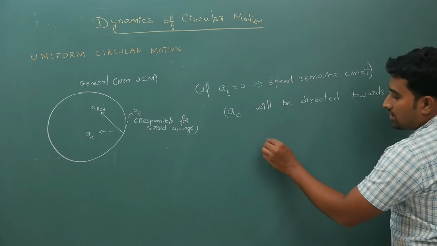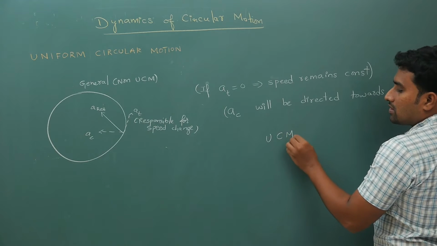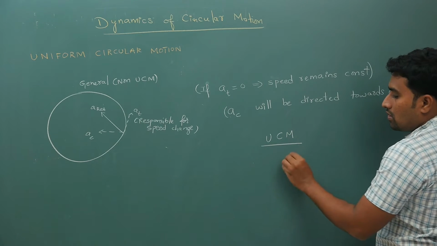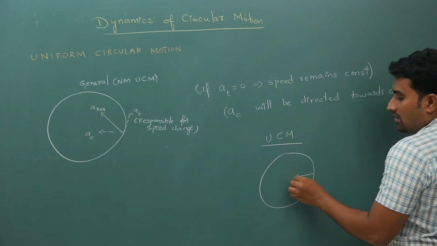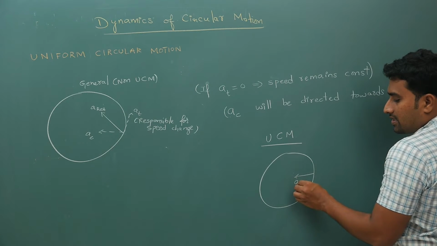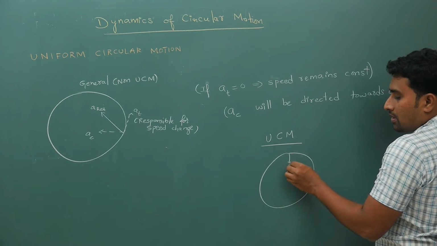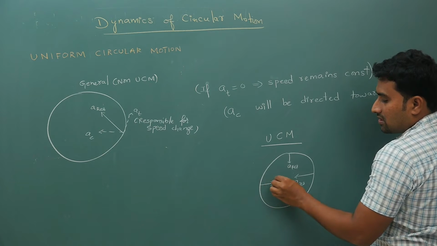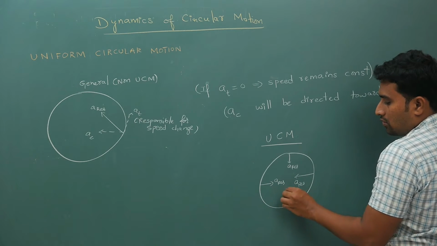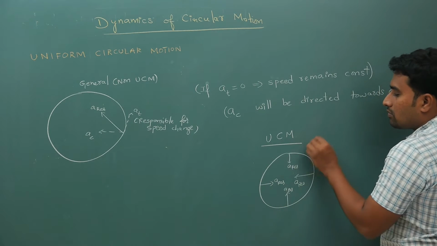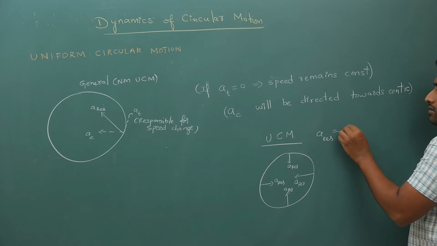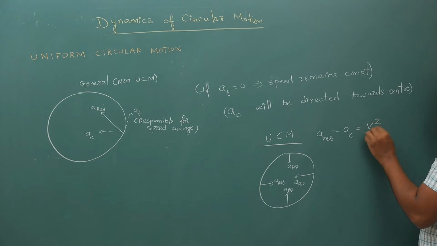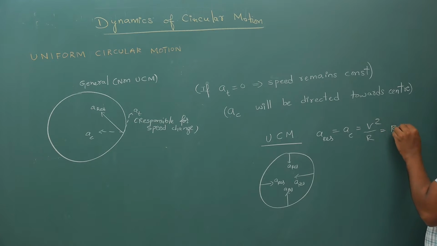So the final conclusion is, in uniform circular motion, UCM, everywhere your resultant acceleration is towards center. Because A tangential is equal to 0, your A resultant is equal to A centripetal, which is equal to V square by R or R omega square.